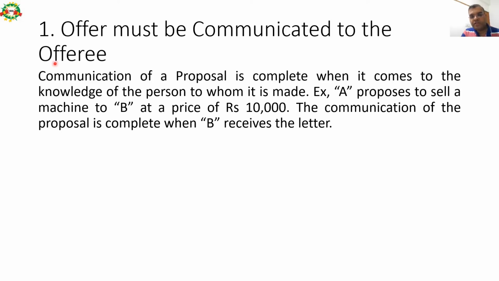The first element is that the offer must be communicated to the offeree. Communication of a proposal is complete when it comes to the knowledge of the person to whom it is made. For example, A proposes to sell a machine to B at a price of 10,000 rupees. The communication of the proposal is complete when B receives the letter. So I have told you I want to communicate an offer, but till the time you receive it, the communication is not assumed to be complete. I have sent a letter to you, but that is not a communication till the letter has been received by you.